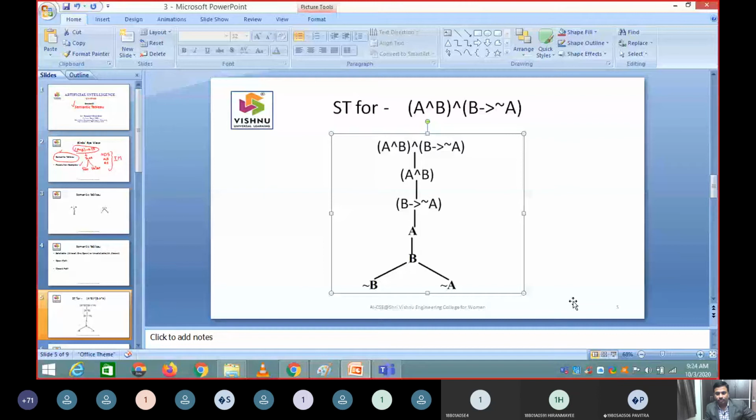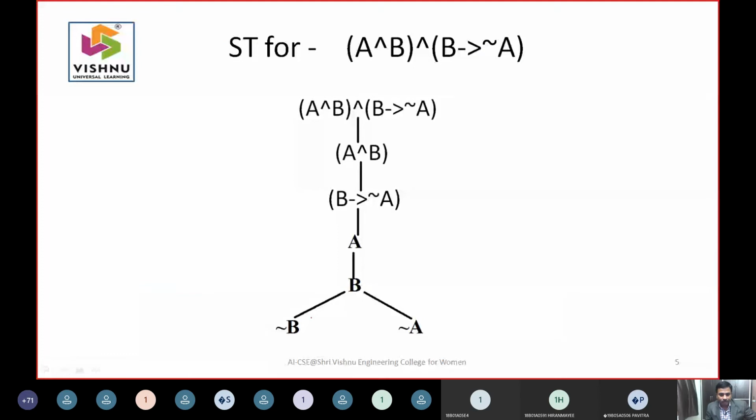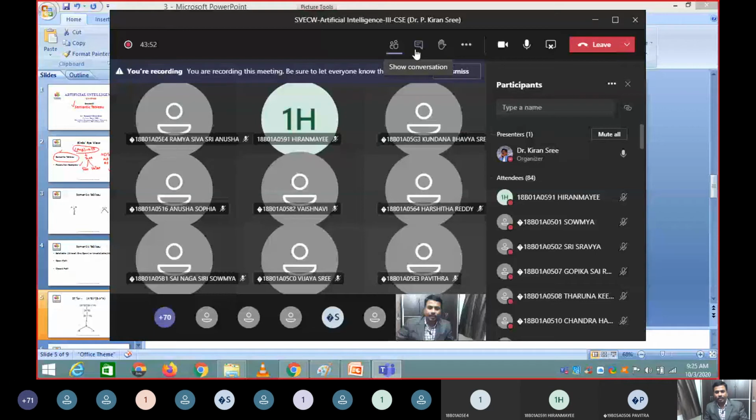How many leaves are there in this tree? This is a leaf. Can I say this is also a leaf? Just type something, how many leaves are there. Please can you type something here in your chat box? We'll see whether you are following or not. System is slow. Anyway.